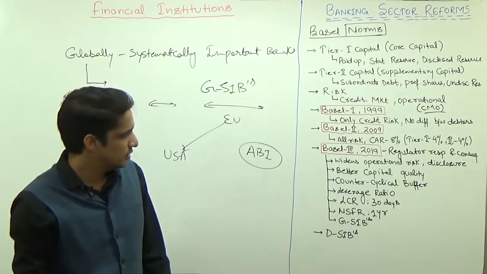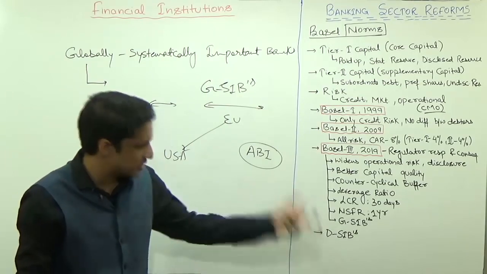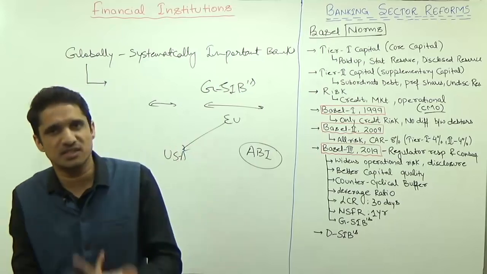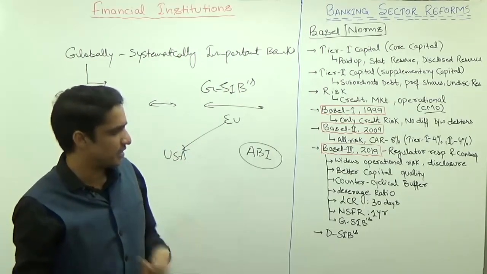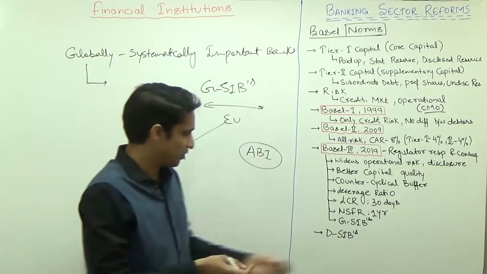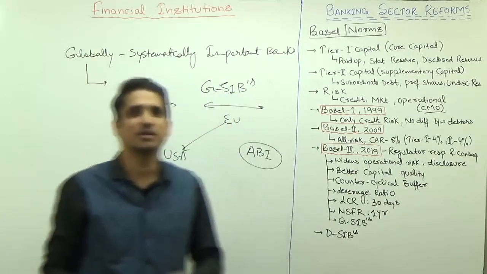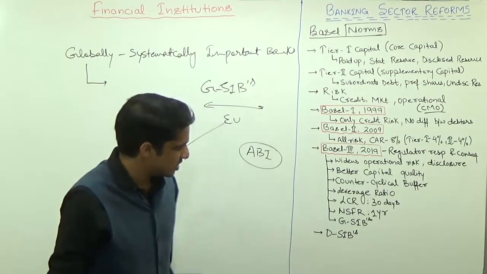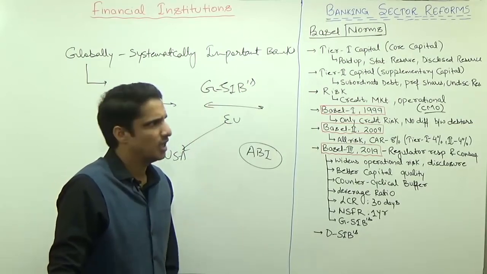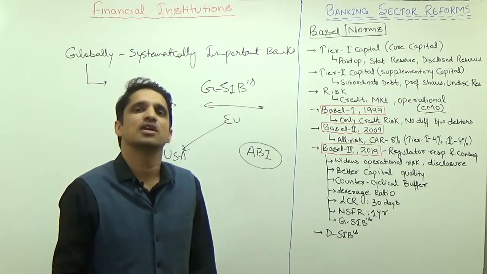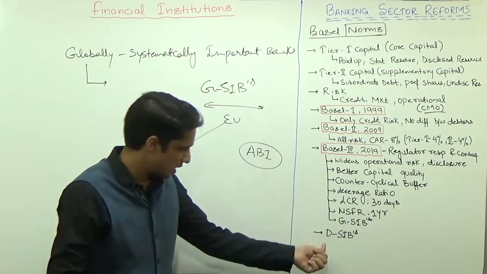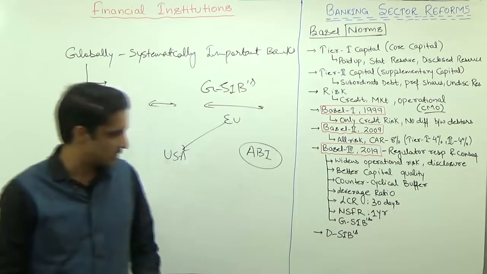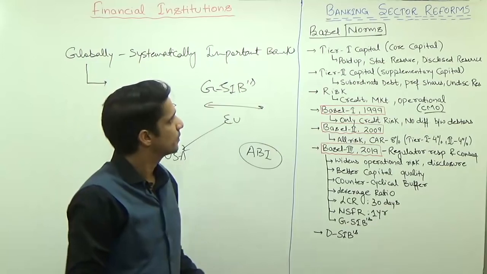So who cares? RBI said we will use our Desi SIBs, not a problem. If none of our banks came in the global systematically important banks, we will come up with our Desi systematically important banks. The full form is domestic systematically important banks. And every year RBI will announce 2 or 3 domestic systematically important banks. Right now RBI has disclosed that ICICI and SBI are the 2 domestic systematically important banks.